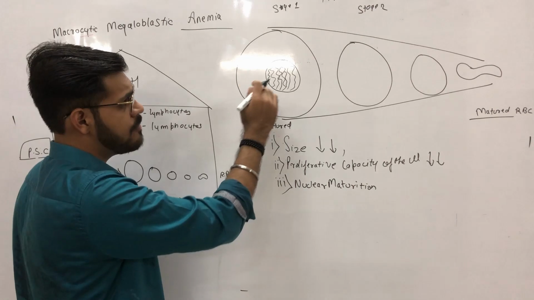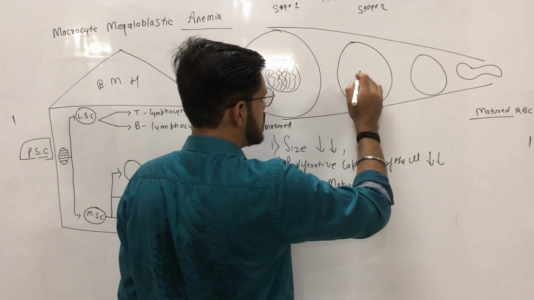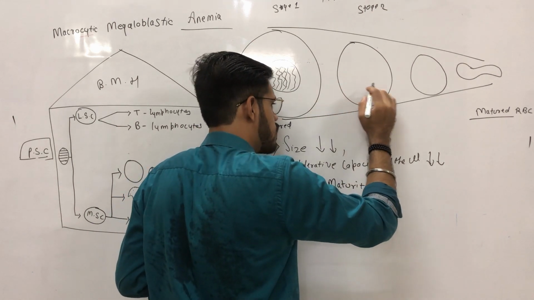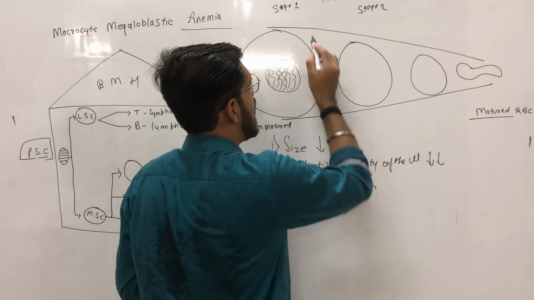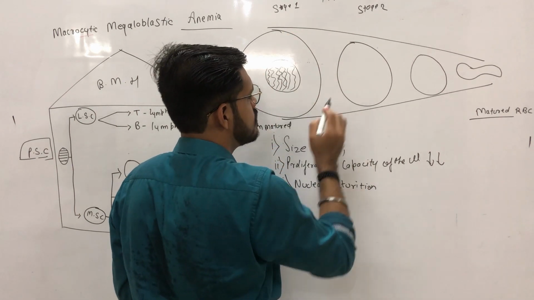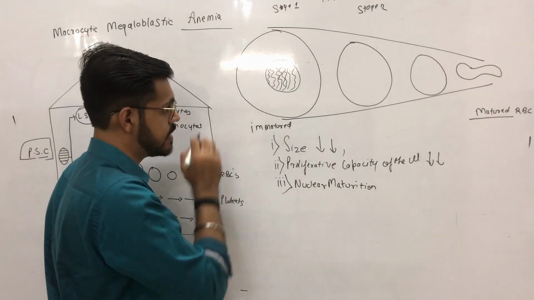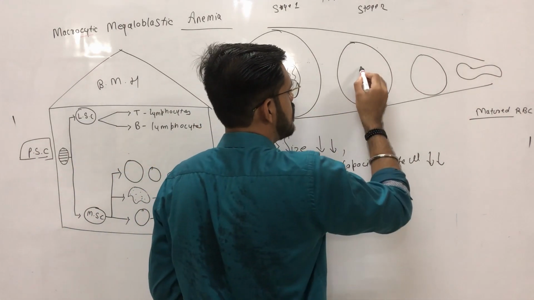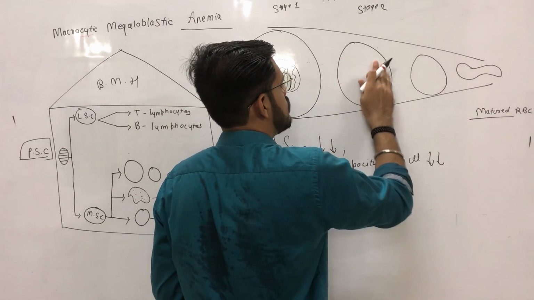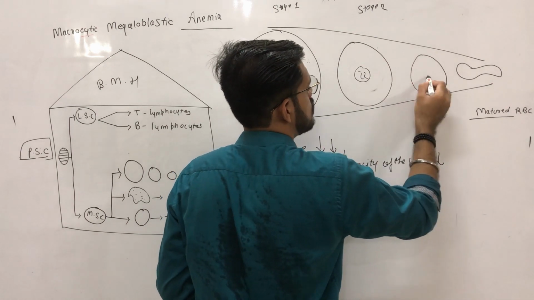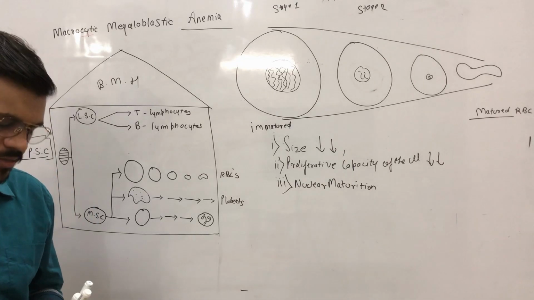So what I am trying to tell you is that in these stages, as we progress towards a matured RBC, after continuous differentiation, the size of the nucleus goes on decreasing and condensing, and finally the nucleus disappears.